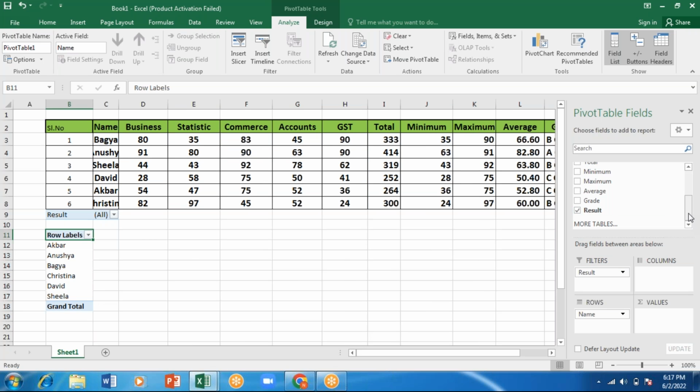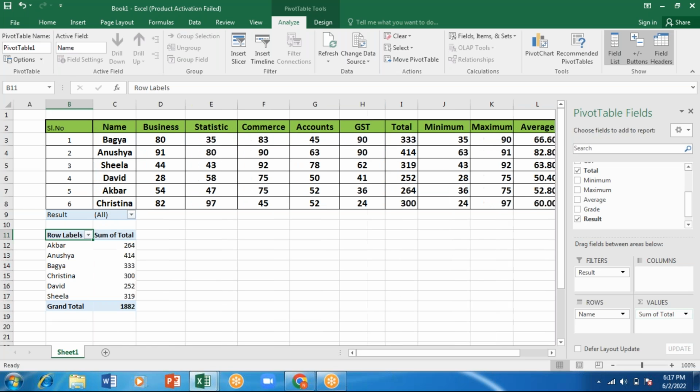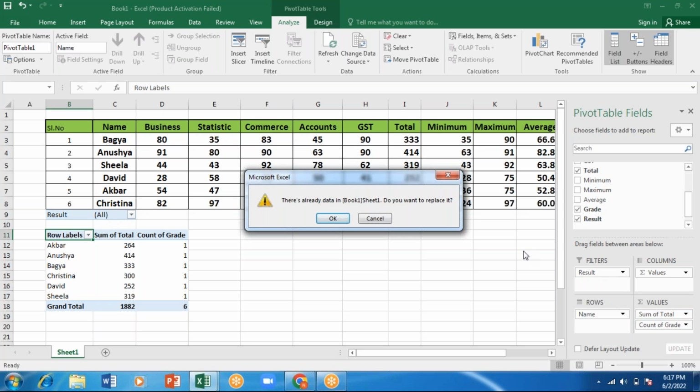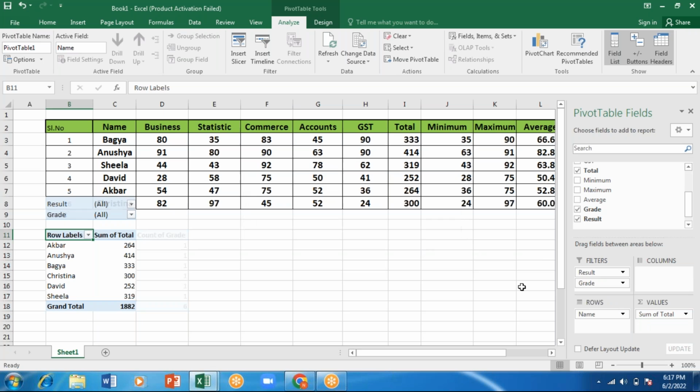Next, I want the total marks and the values total, and I also want to see the grade here itself. Okay, it is counting. Why is it counting? The number of grades will be counted as numbers only, it won't be showing the grade. So if you want to go with this, here go OK. Okay, I'll click on OK.